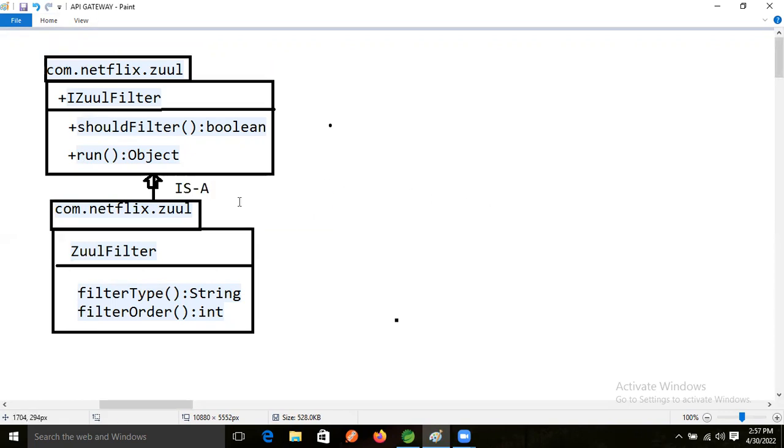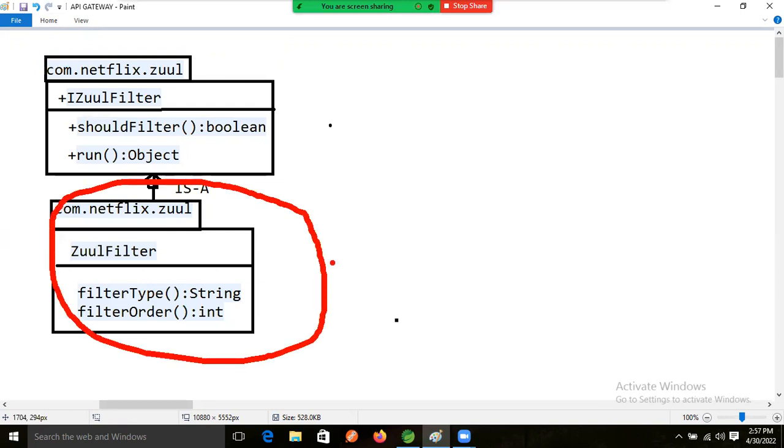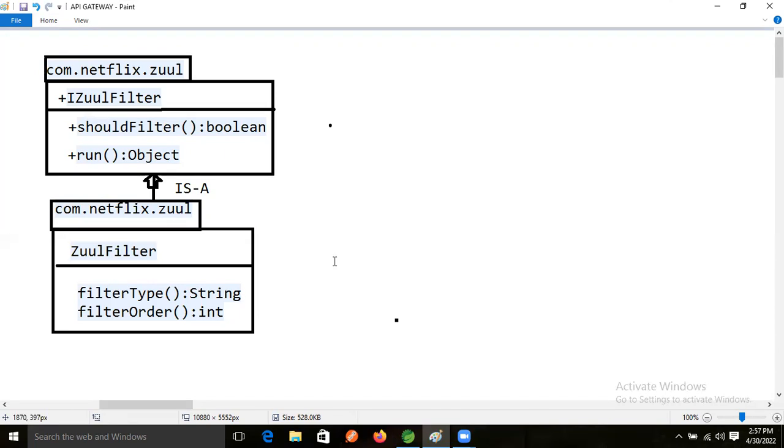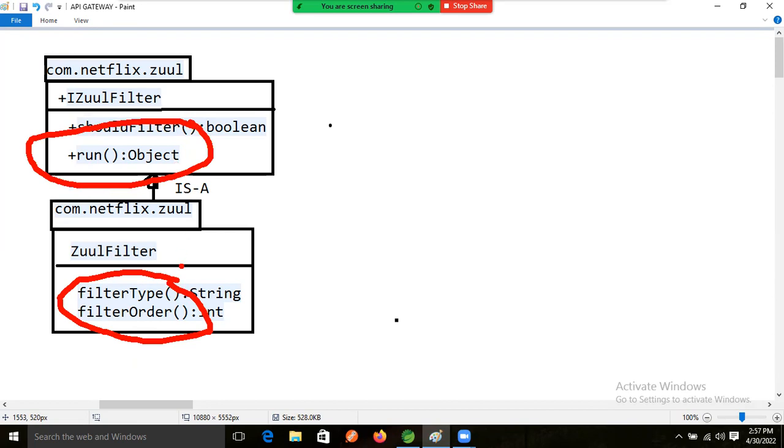So if we want to execute this logic in our application, then we need to write one more component, our own component, where we will make the is-a relation with this abstract class. Then we will be able to execute this logic, because until we override these methods, how can we override them?